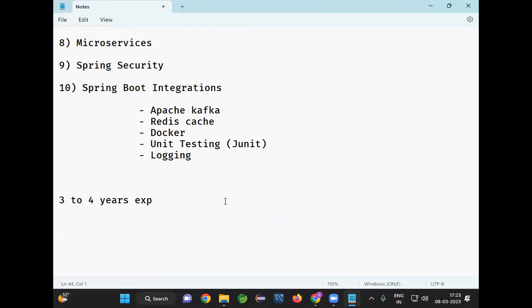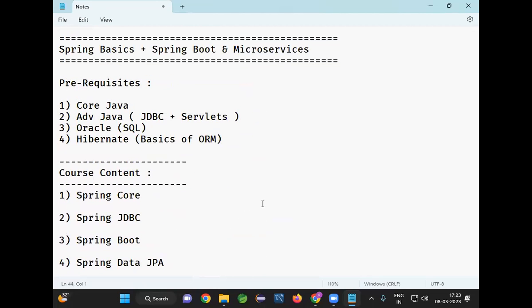That much content we have to learn here. Whatever I know in Spring Boot and microservices, everything we are going to cover. In my experience, for the last 6 years I am working on Spring Boot. Before that, I worked on the Struts framework. At that time, Struts was famous. Now Struts is completely outdated in the market. Nobody is using the Struts framework. Now people are going for the Spring framework.